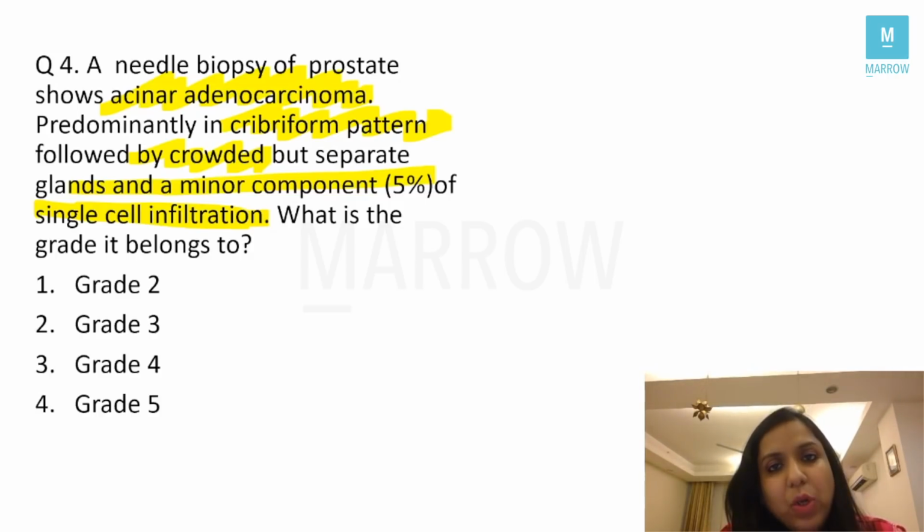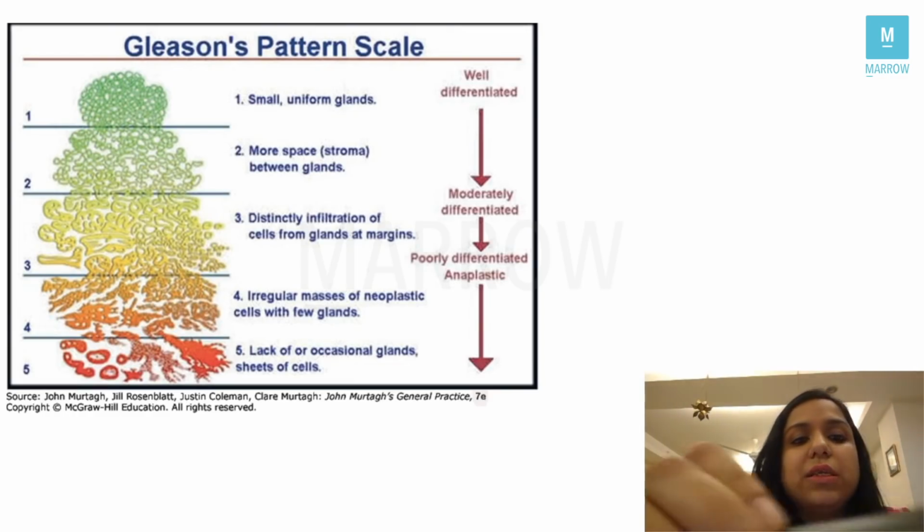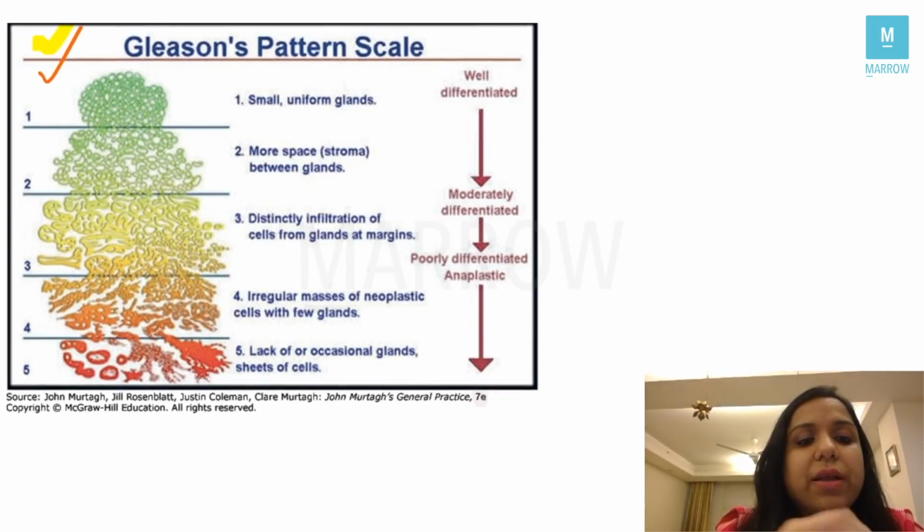So the predominant pattern, what is Gleason score? I see two kinds of patterns. The predominant pattern which I see on the slide is called the primary grade, right? And the second most frequent pattern is called the secondary grade. And what is Gleason score? We add both the scores, the primary and the secondary, and we have the Gleason score, right? For example, I'll show you this image, students. It is a Gleason's pattern scale, right?